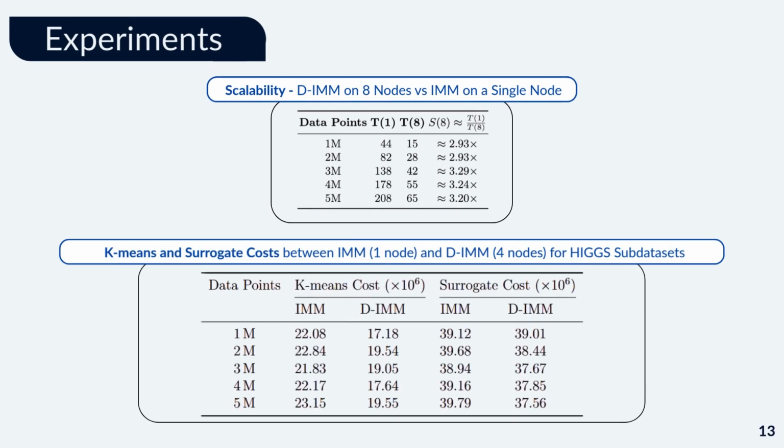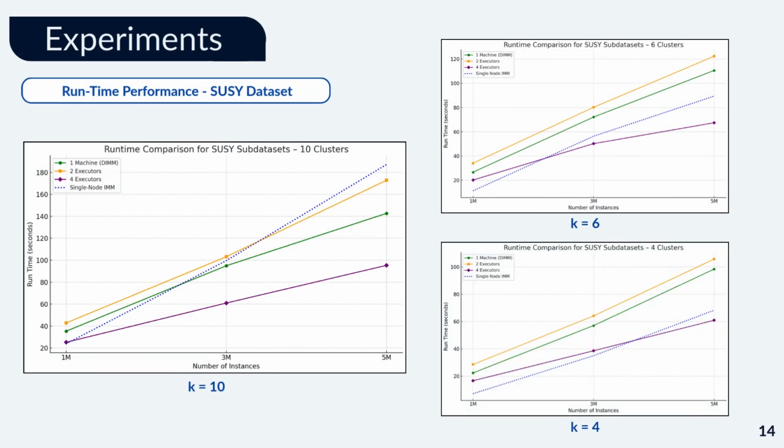We compared scalability using 8-node DIMM versus single-node IMM on Higgs. DIMM achieved 3.2 to 3.4x speedup on 1-5 million data points. It also kept low k-means and surrogate costs, showing it scales efficiently without losing interpretability. On the SUSY dataset, DIMM's runtime dropped significantly as we increased Spark executors. Even with 4 executors, it outperformed IMM, especially on larger datasets. This shows that DIMM benefits greatly from distributed processing.